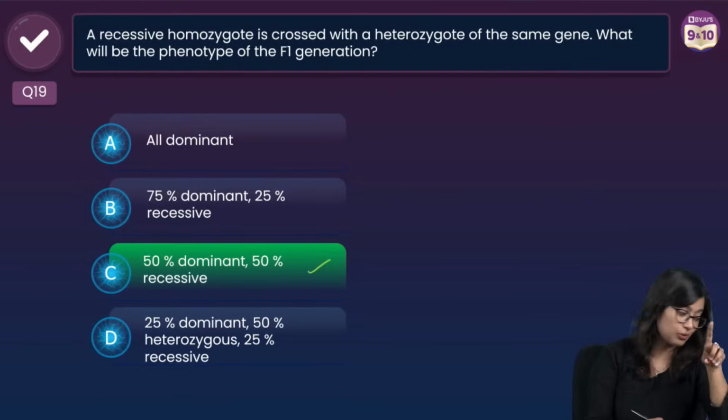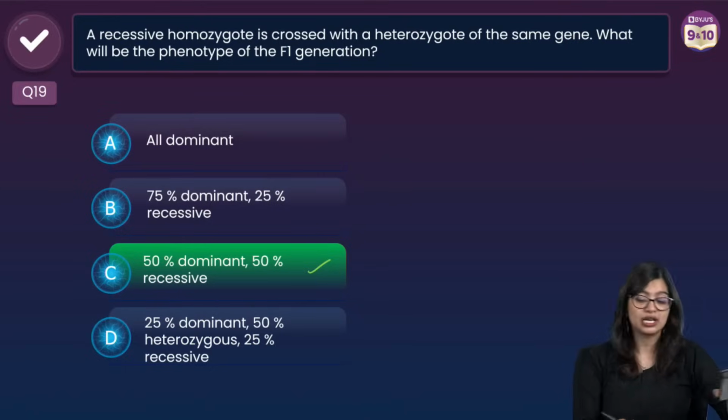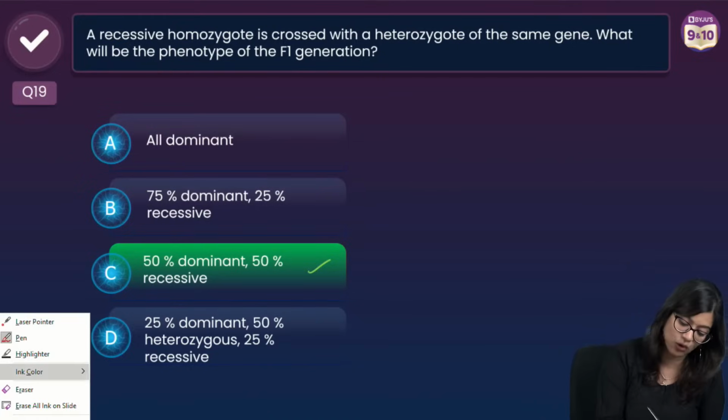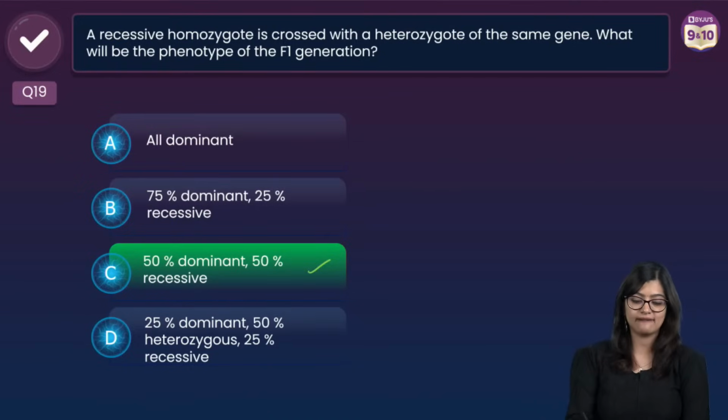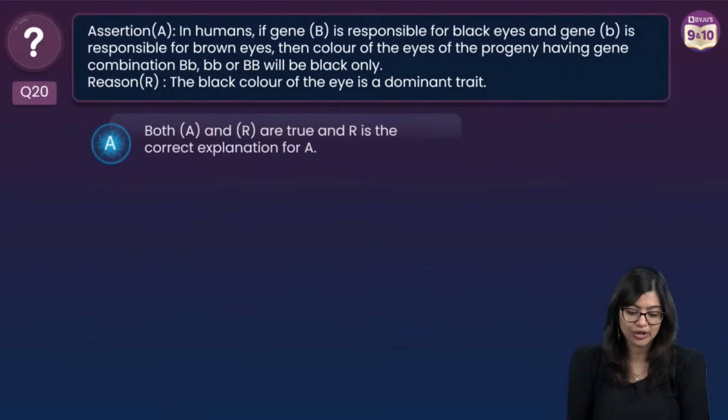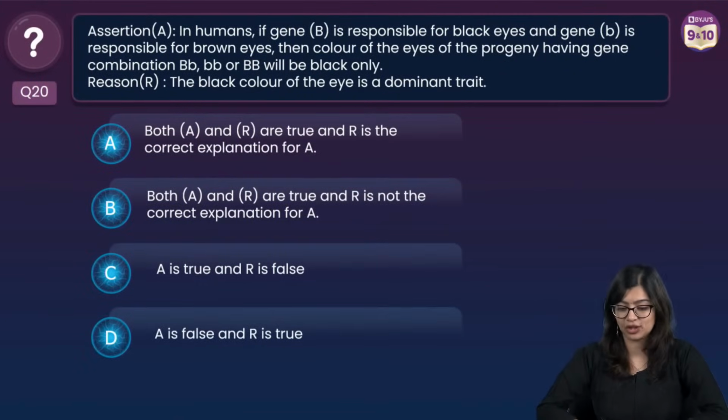I have solved this question and I'm doing this again because many of you still get confused about what is homozygote and what is heterozygote. So we're quickly recalling that part of it, right? Okay, very good. Now let's move on to the next one, which is an assertion reason question.